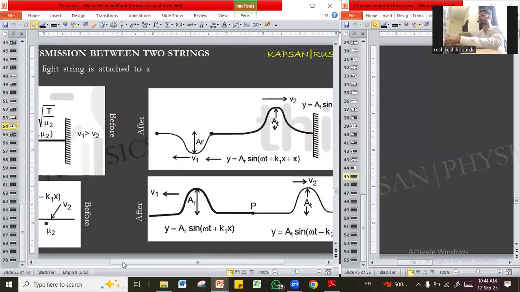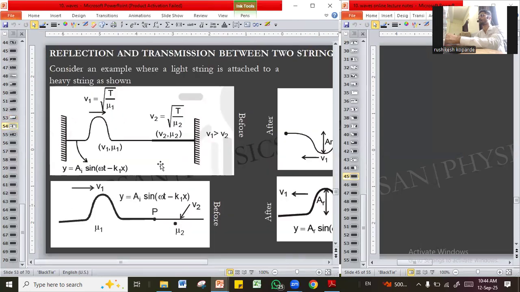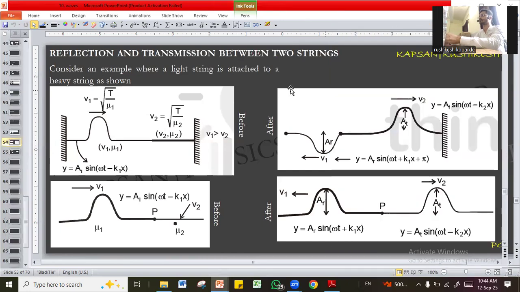Next, let us try to understand the reflection and transmission of waves when there are two strings.